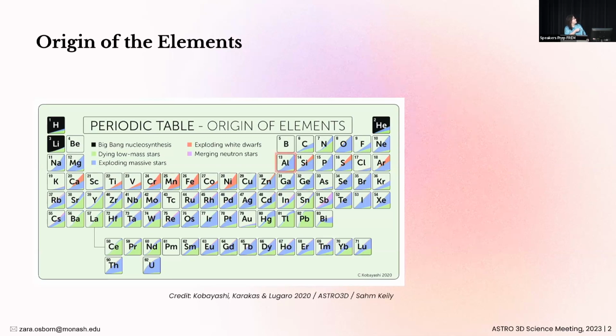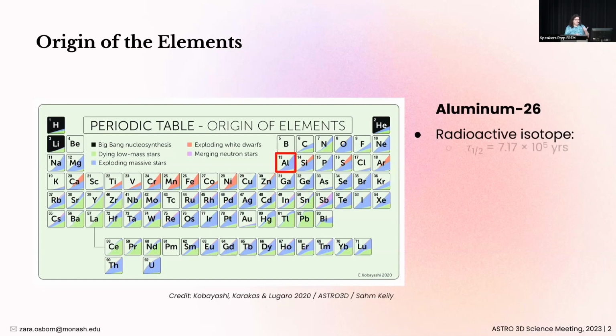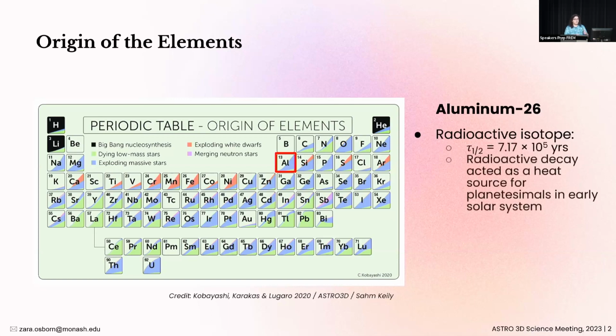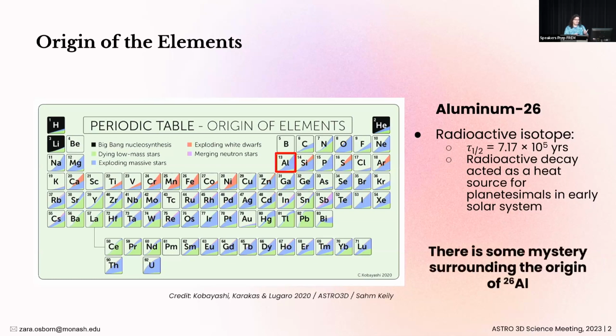The element I'm focusing on today is aluminium-26. So aluminium-26 is a radioactive isotope with a half-life of about 700,000 years. Now, it is an important isotope as its radioactive decay acts as a heat source for the planetesimals of early solar systems. However, there is some mystery surrounding the origin of aluminium-26, and that is that there is a mismatch between the abundances which we observe compared to the abundances that we predict from stellar models. So what could be happening here?